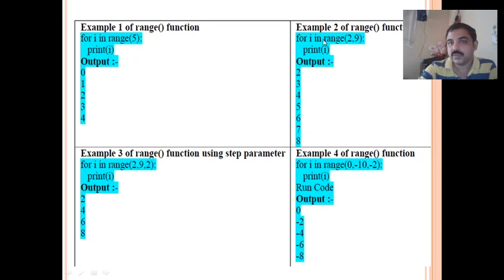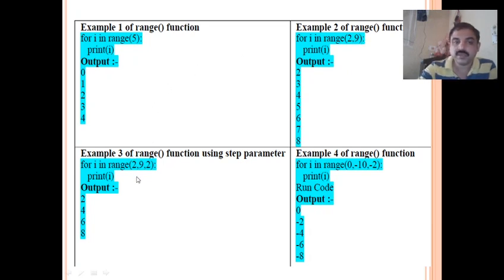In example 2, we have specified for i in range(2, 9): print(i). So the starting value of i will be 2, then 3, then 4, like this, up to 8, 1 less than this number.